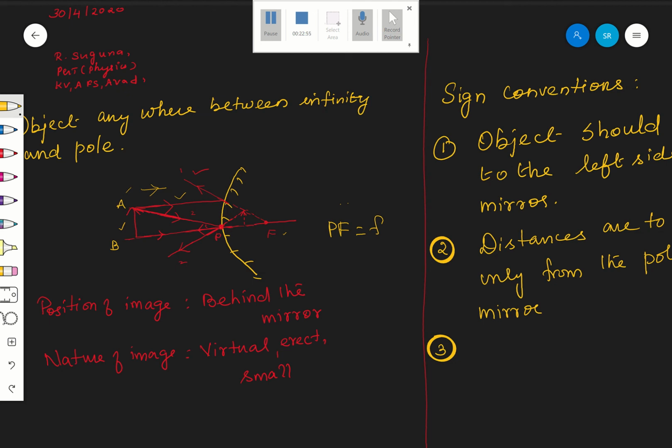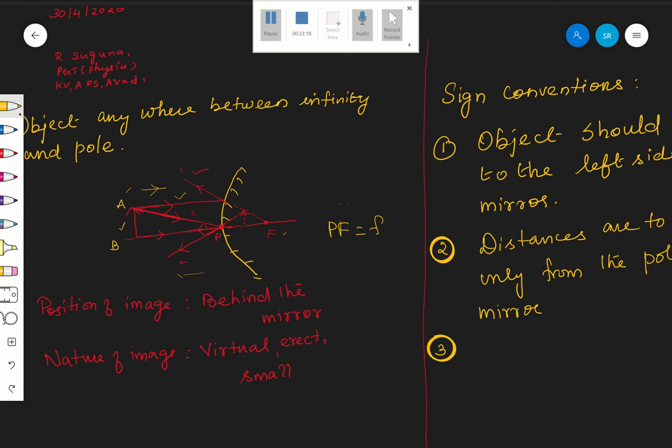But if it is opposite to the direction of the incident ray, what does that mean? Right to left. The incident ray is going left to right, no? Therefore, if you are measuring any distance from right to left, then it is negative. Are you following? Therefore, tell me, what is the PB distance?